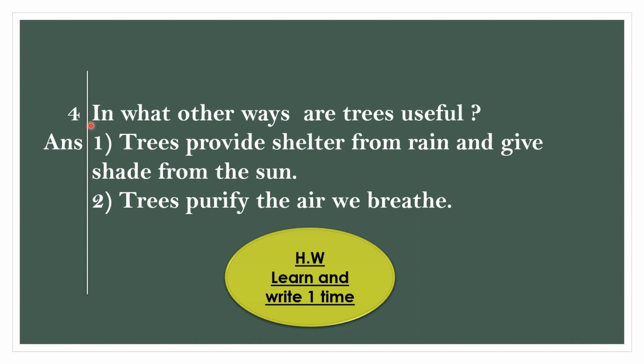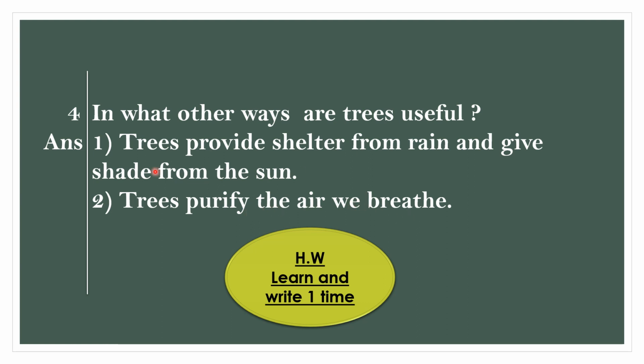The fourth question, in what other ways are trees useful? Answer: the first point, trees provide shelter from rain and give shade from the sun. The second point, trees purify the air we breathe.